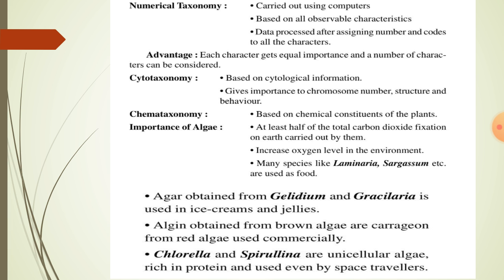Agar, which is obtained from Gelidium and Gracilaria, is used in ice cream and jellies. Algin obtained from brown algae and carrageen from red algae are used commercially. Chlorella and Spirulina are unicellular algae. They are rich in protein and used even by space travelers.